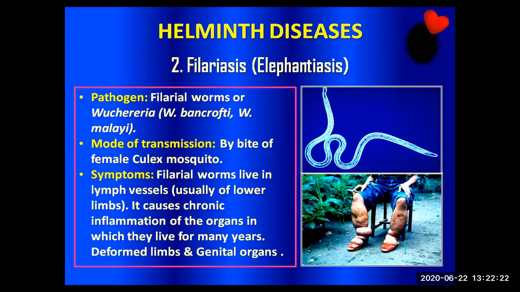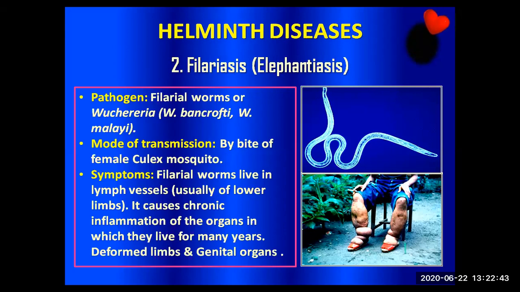So filariasis, elephantiasis. We say the filarial worm, Wuchereria bancrofti and Wuchereria malayi. The mode of transmission is by the bite of the female Culex mosquito. Earlier, for Plasmodium, it was the female Anopheles mosquito. Here the mode of transmission is the bite of the female Culex mosquito.